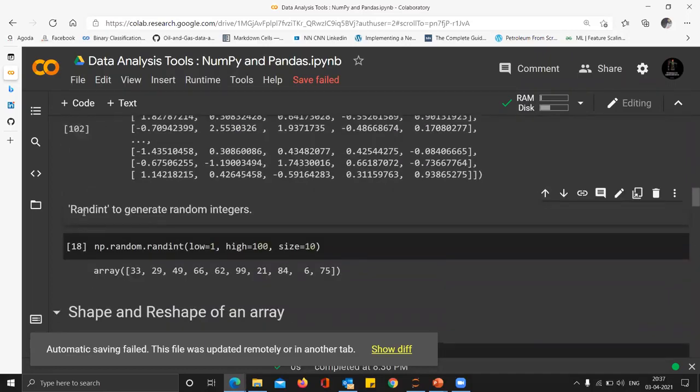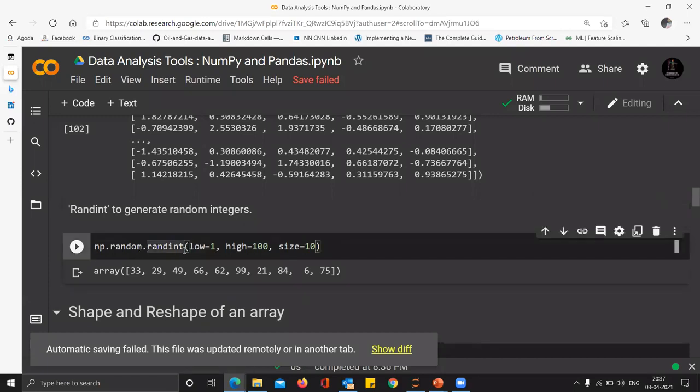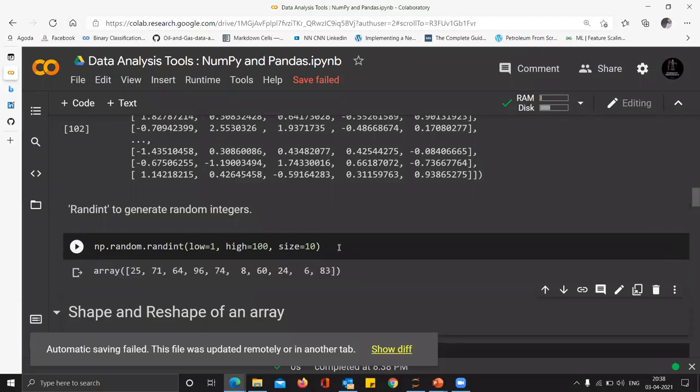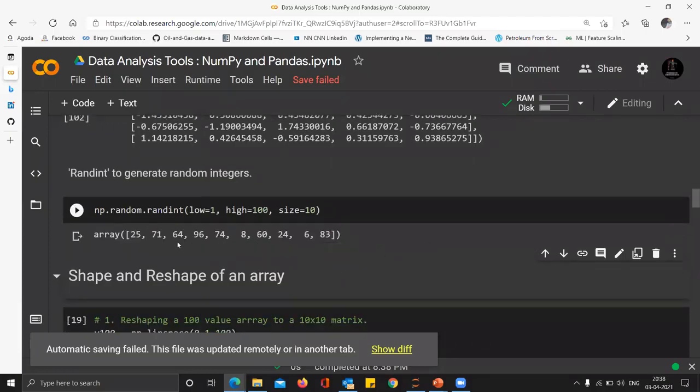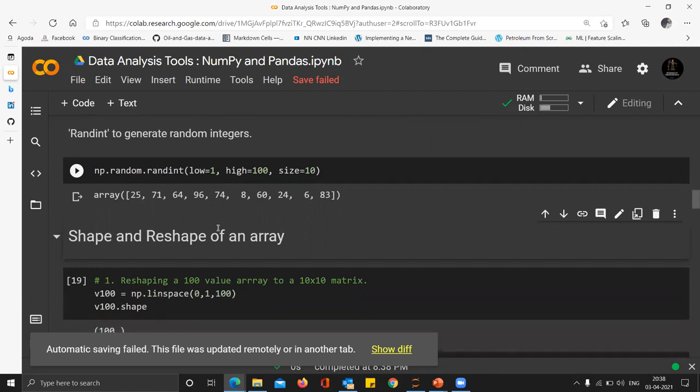Suppose I want to generate random integers now. This is the command that does it. To make it simple, it is nothing but a different bucket which just has integers in it. And this command is telling the computer, okay, take that bucket and take this range. Low is 1, high is 100. So take this limit and find 10 integers from 1 to 100 for me. Now you can see 33, 29. If I run it again, it will give me different integers, right? So this is how you generate random integers.